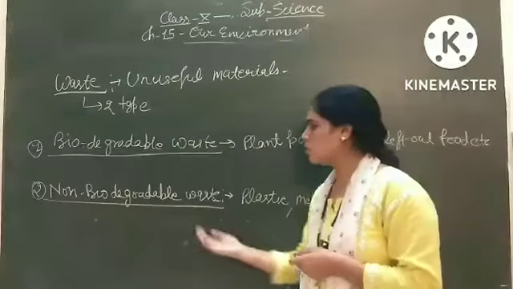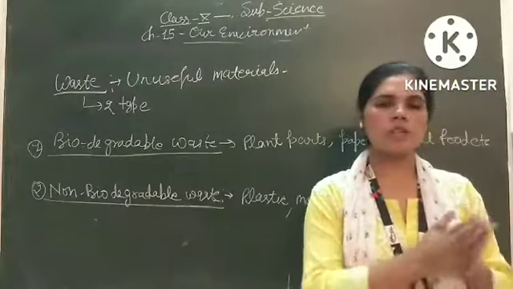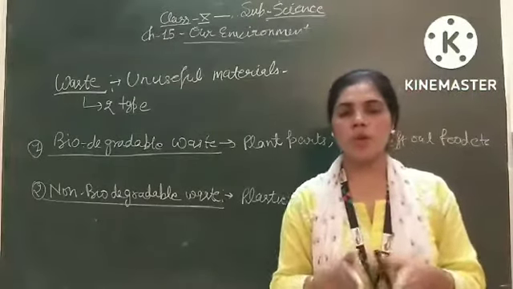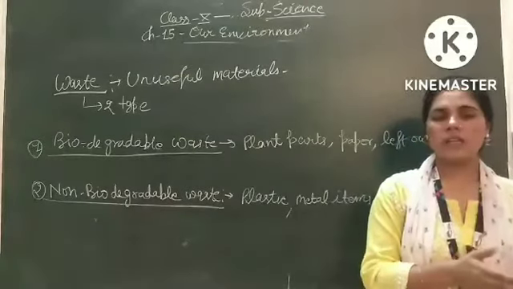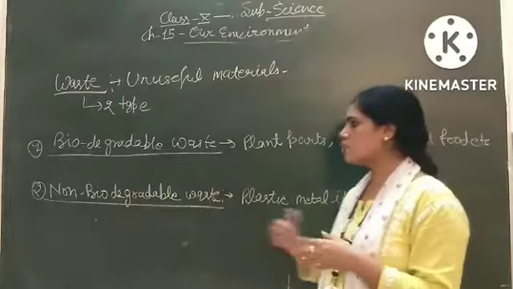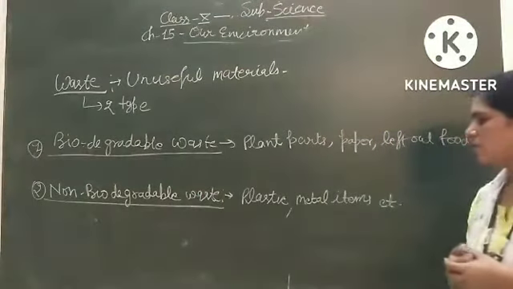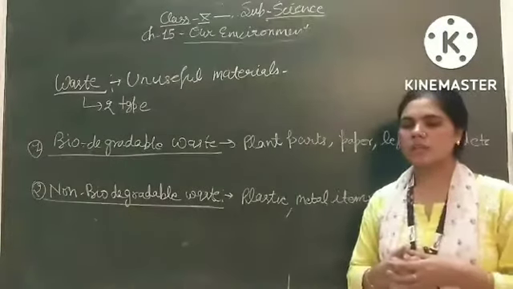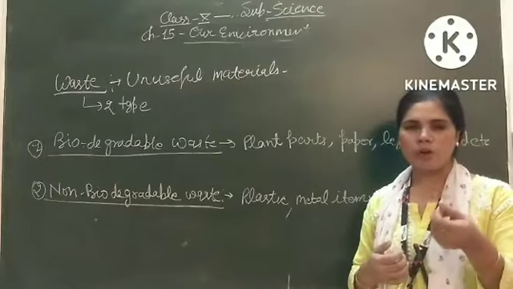Now, next is non-biodegradable waste. The waste which cannot be broken down into its simple form from its complex form, or which takes too much time for degradation or further decomposition. These types of waste are known as non-biodegradable waste. Examples are plastic, metal items, metallized display, आपका coke cans, ball pen,